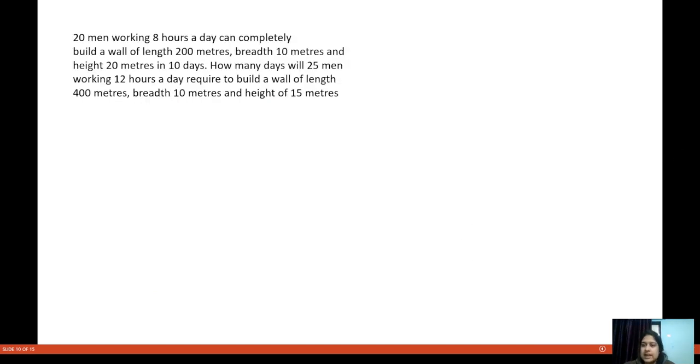Now you see it is saying 20 men are working 8 hours a day. That means what is given?